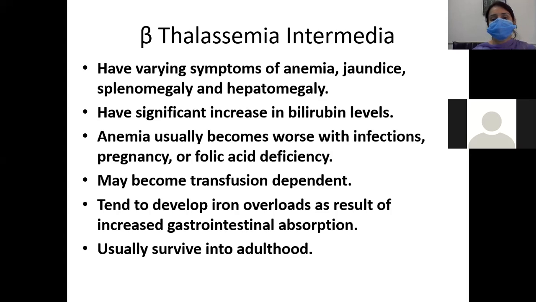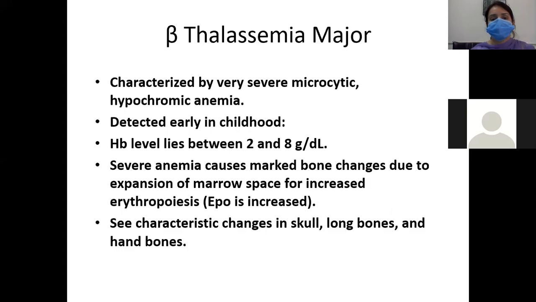Anemia usually becomes worse with infections, pregnancy, or in case of folic acid deficiency. They may become transfusion dependent, and they tend to develop iron overload as a result of increased gastrointestinal absorption of iron, and they usually survive into adulthood.